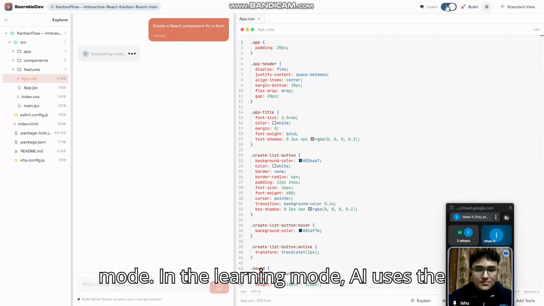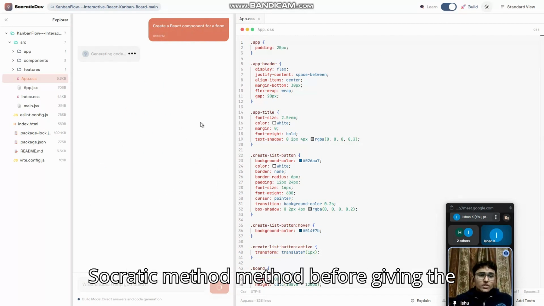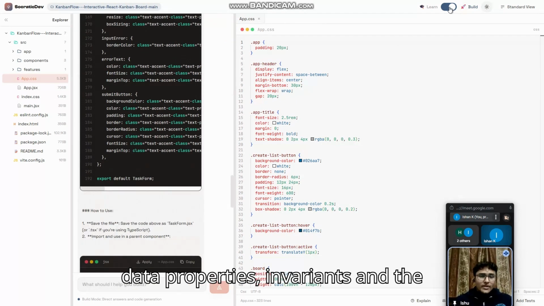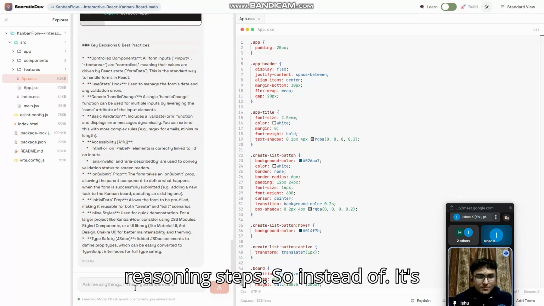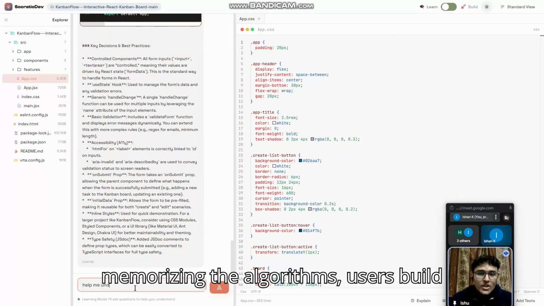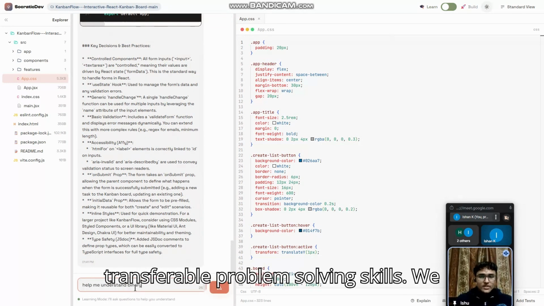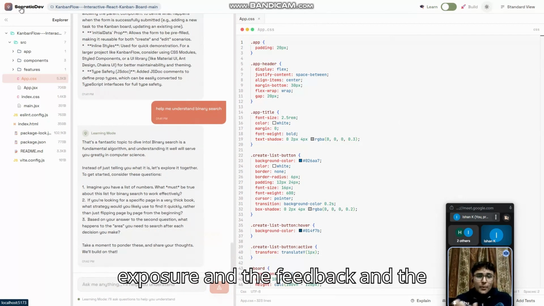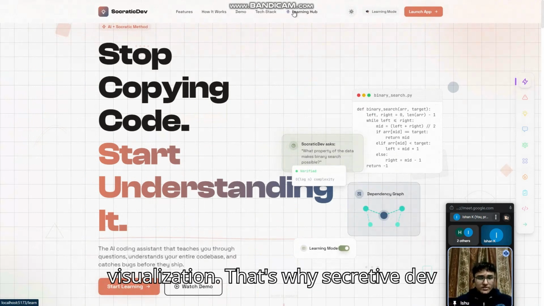Second is our learning mode. In the learning mode, the AI uses the Socratic method. Before giving the code, it probes the understanding of data properties, invariants, and the reasoning steps. So instead of just memorizing algorithms, users build transferable problem-solving skills. We realize learning doesn't happen through answers alone. It happens through repeated exposure, feedback, and visualization.